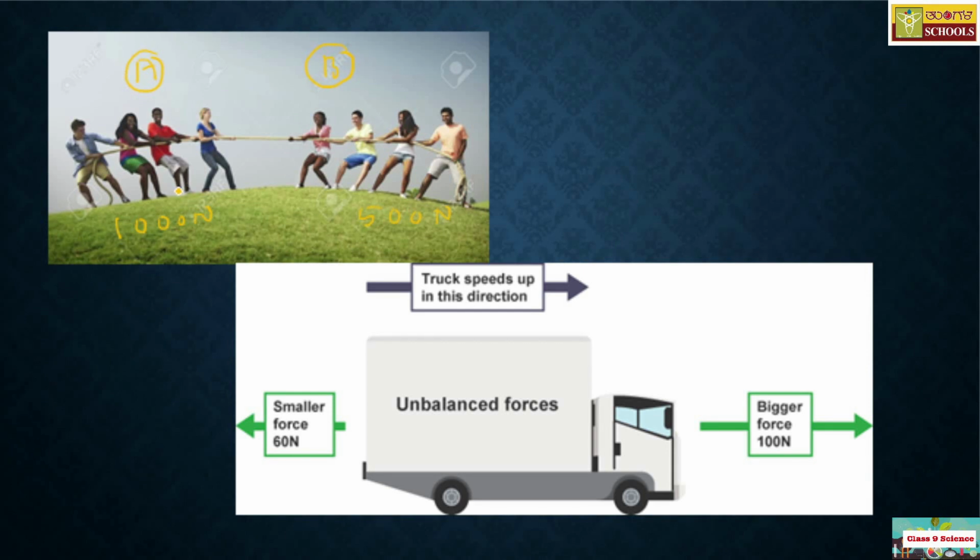Team A is dragging 500 Newton to their side. So this is known as unbalanced force. Why? Team A is exerting much more force. The force of team A is greater than the force of team B, and hence team A is going to win the match. That is the example of unbalanced force. I hope you got that.